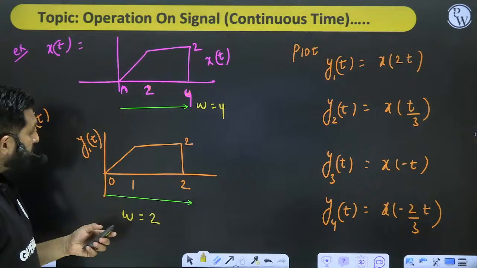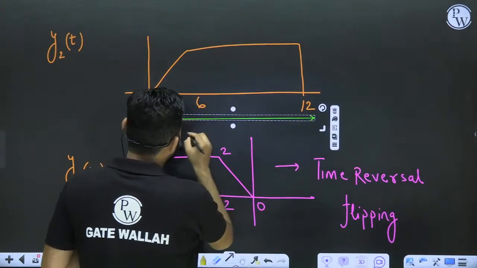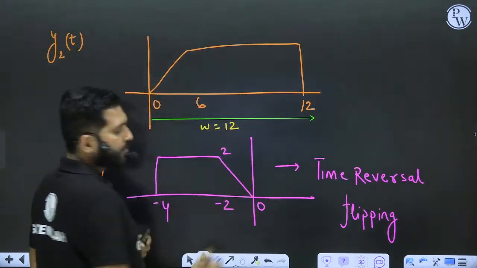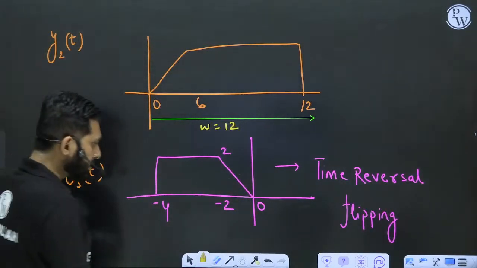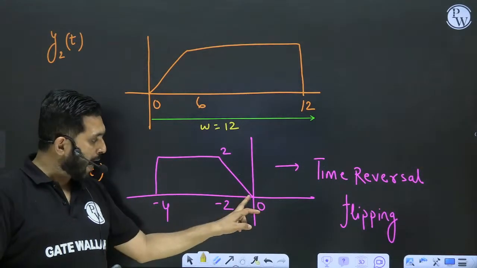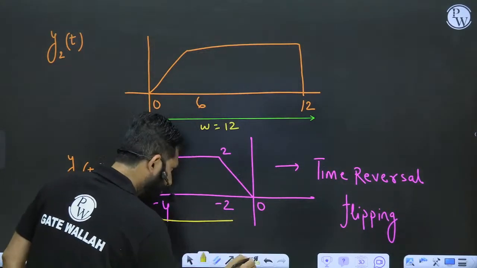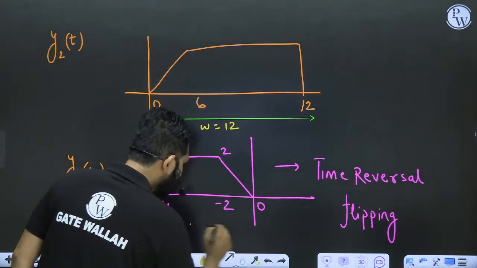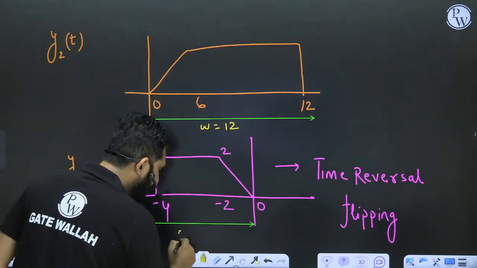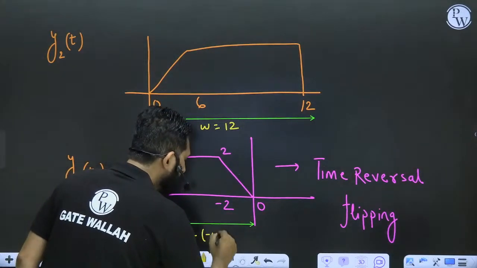What is the width of this function? This width is 12. How will you find out the width of this function? Come on, how will you find? Upper bound is 0. This is the width, sorry. So how will you find? This is the upper bound, 0, minus lower bound, minus 4. 0 minus of minus 4. Still it is 4.